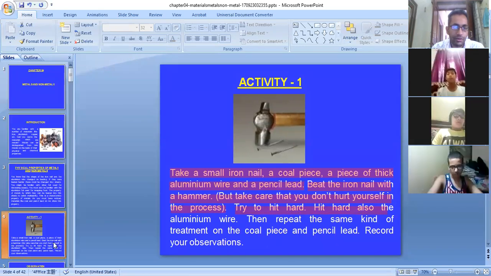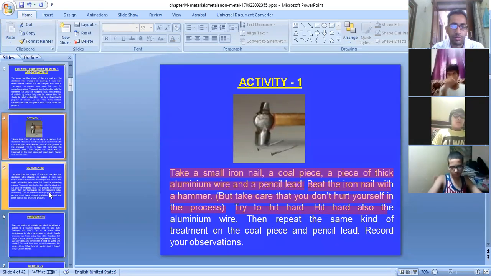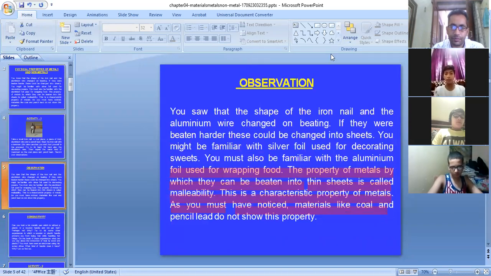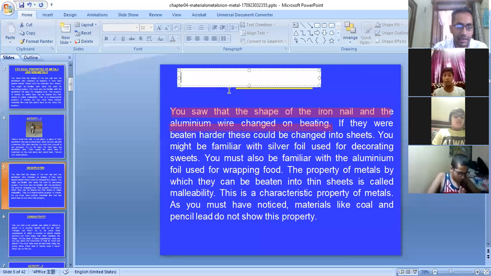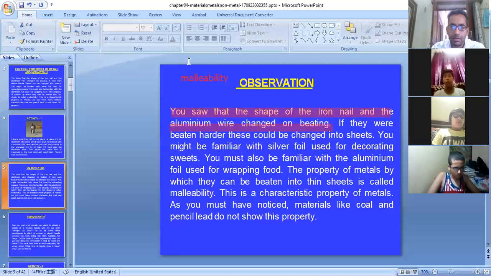When you record your observations, you will find this. You saw that the shape of the iron nail and the aluminium wire changed. And we call this property malleability. If they were beaten harder, these could be changed into sheets.